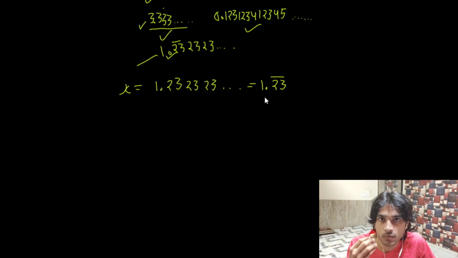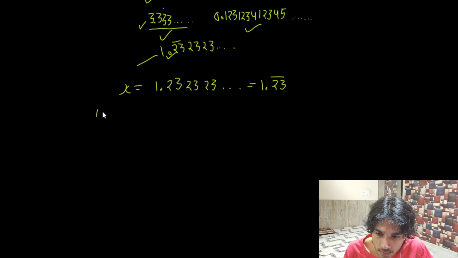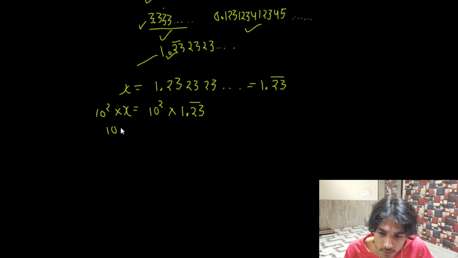So whatever the number of digits that are being repeated, we simply have to multiply by 10 to the power of the number of digits. So here 2 3 is the term which is being repeated, and the term contains 2 digits. So we multiply x by 10 to the power 2 on both sides, multiplied by 1.23 bar. What will this become? This will become 100x.